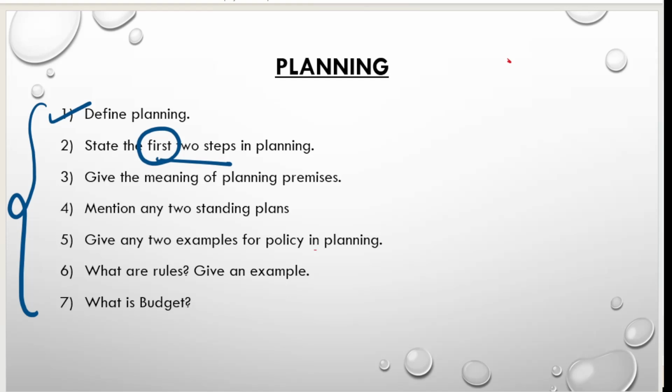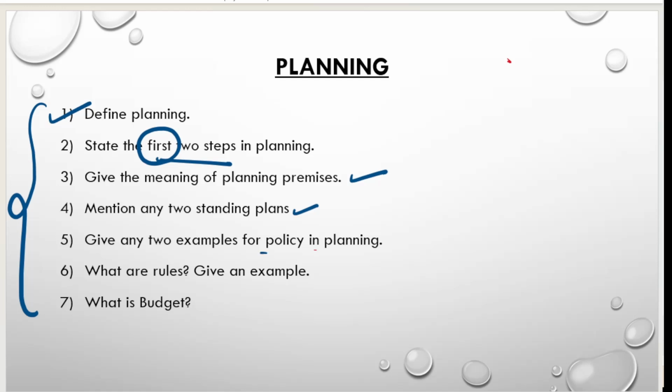In the steps of planning, you have to mention the first 2 steps only. You can't mention any other steps. Okay. Give the meaning of planning premises. Two standing plans. You all know that plans are of single use plan as well as standing plan. You have to mention what are the 2 standing plans, like it is policies, procedures, rules, all those things.